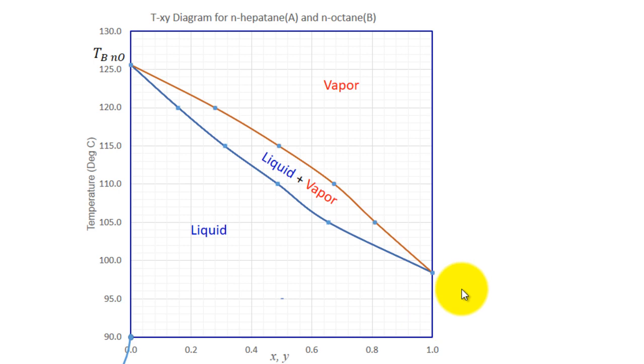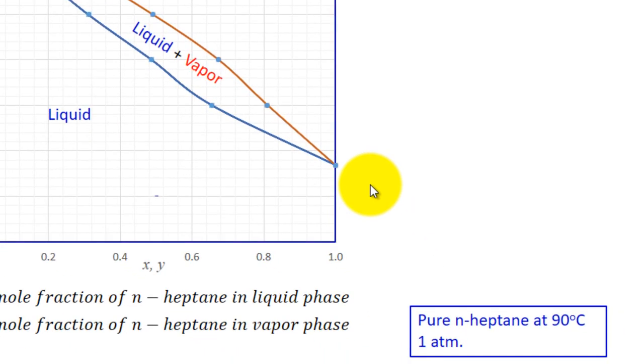Okay. Now, next, one more point. If you take, on the other hand, pure normal heptane at 90 degrees centigrade and 1 atmosphere. Pure normal heptane will mean the percentage of normal heptane in that will be 1. Percentage of normal octane will be 0. So I am representing percentage of heptane only here. So this is pure normal heptane. X will be equal to 1 if it is liquid. So this will be the point. So pure normal heptane at 90 degrees centigrade and 1 atmosphere can exist only in liquid state.